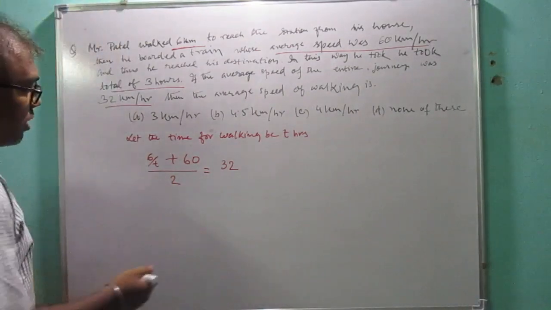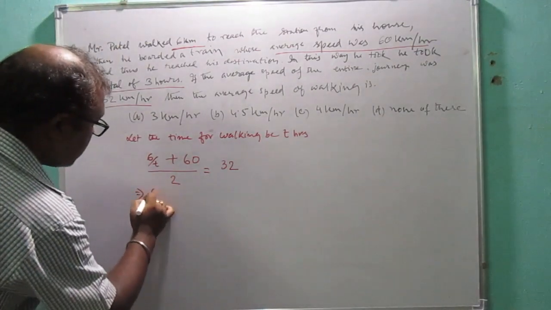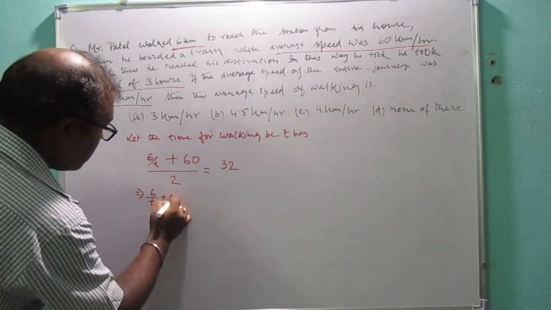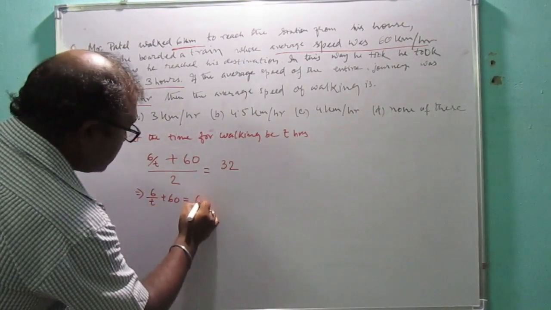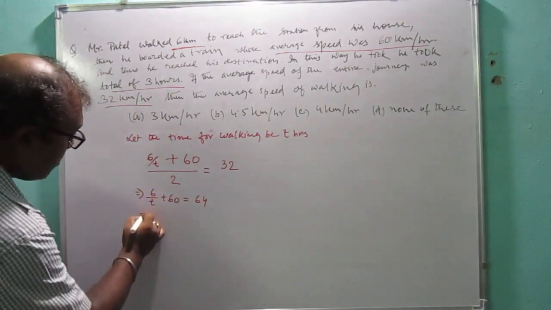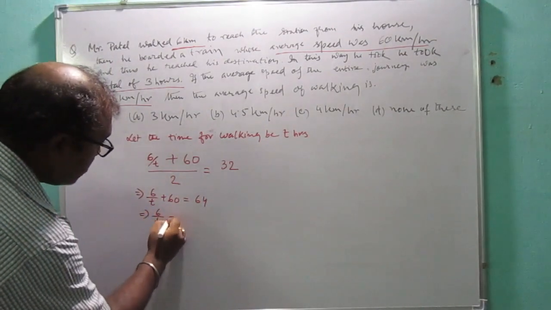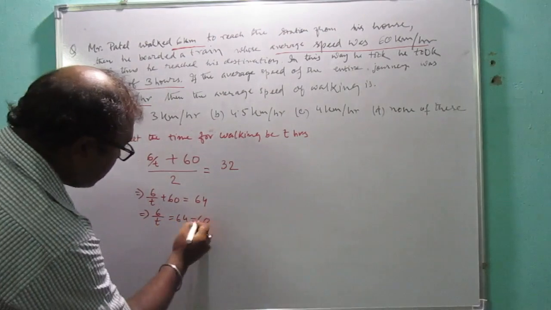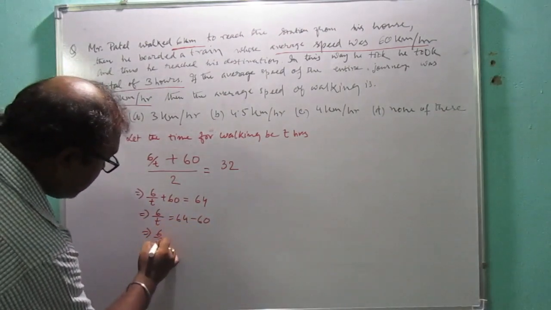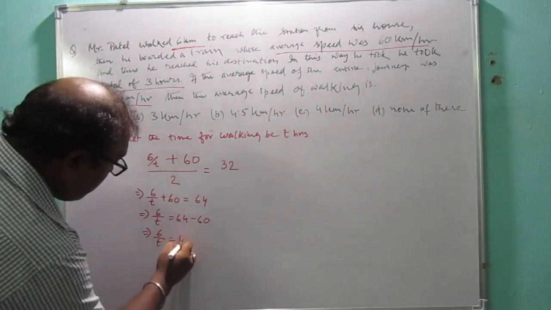So 6 by t plus 60 is equal to 64. Then 6 by t is equal to 64 minus 60, which means 6 by t is equal to 4.